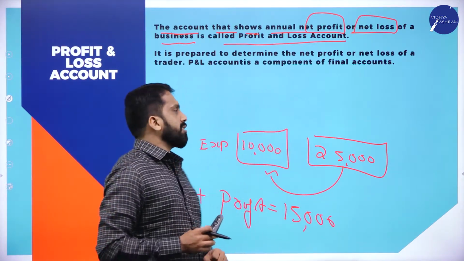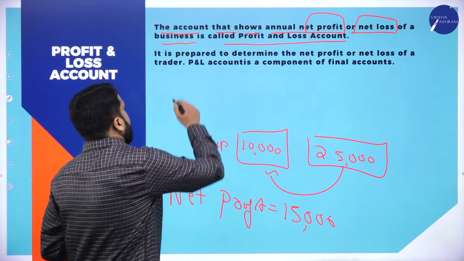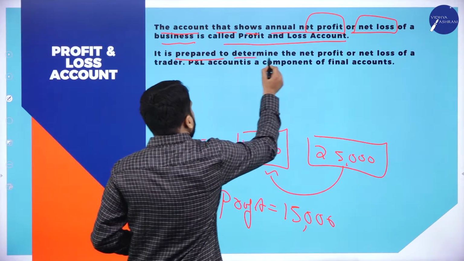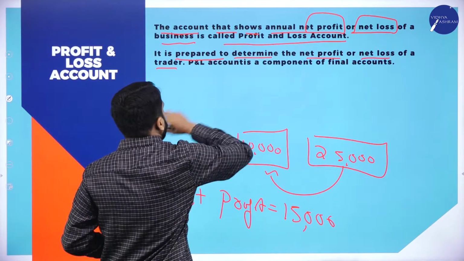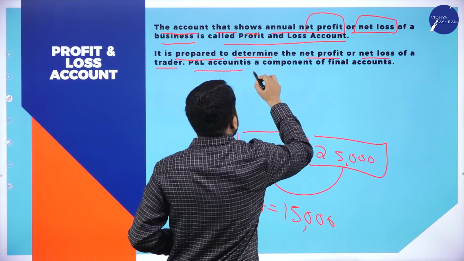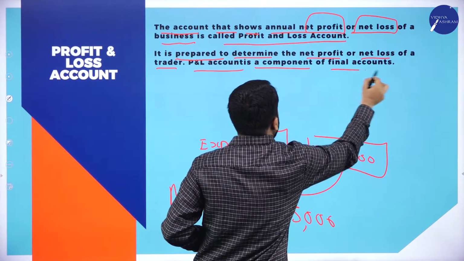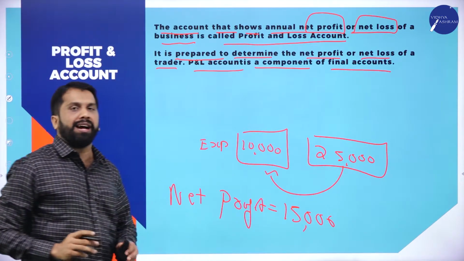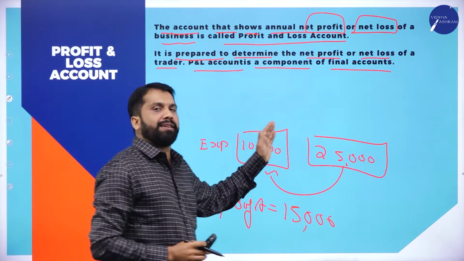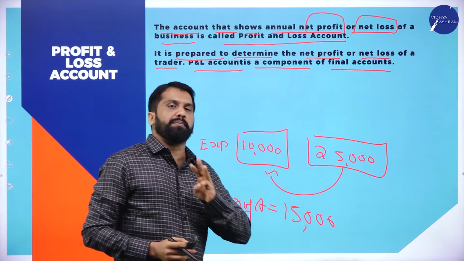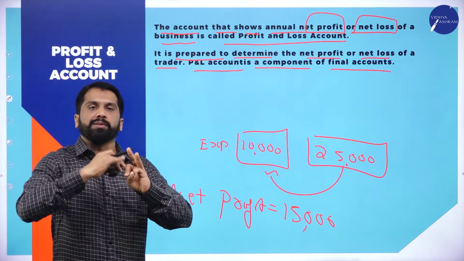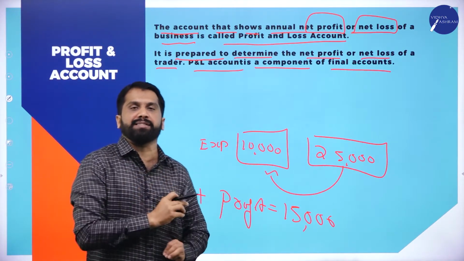The second point: it is prepared to determine the net profit or net loss of the trader. Profit and loss account is a component of final accounts. As I told you, it is one of the components of final accounts. In final accounts, we prepare three: trading account, profit and loss account, and balance sheet.